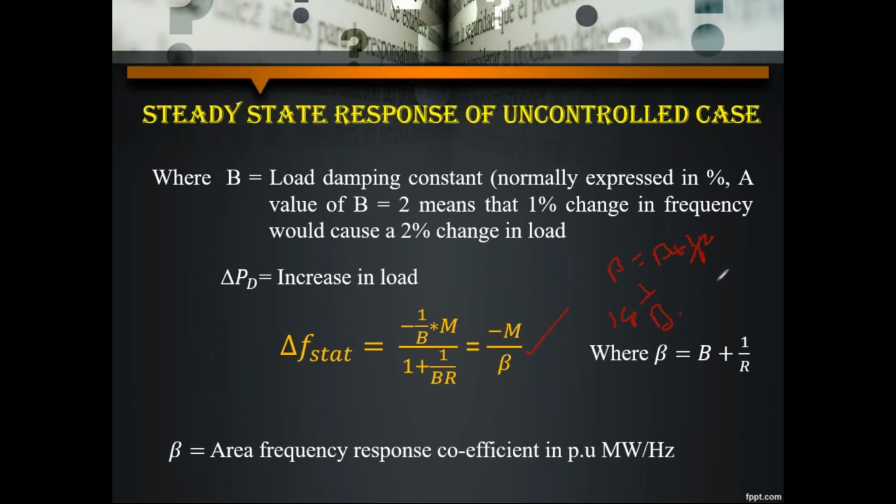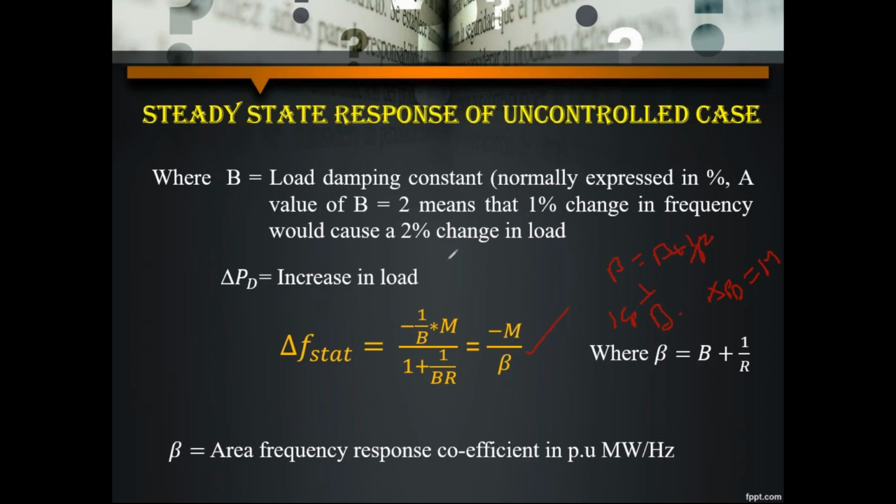Kp is equal to 1 by B, and delta PD is equal to M. Why? Because in some cases they may ask problems also. Here B is a load damping constant, normally expressed in percentage. A value of B equal to 2 means that 1% of change in frequency would cause 2% change in load.